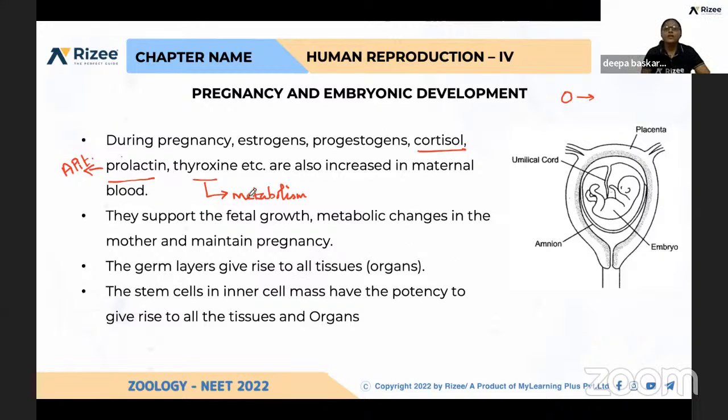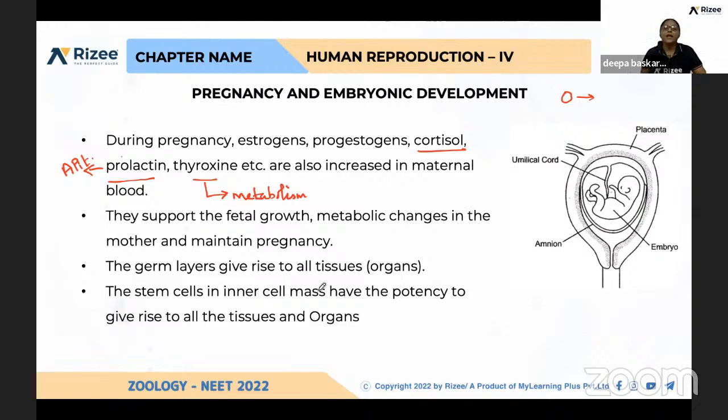Okay, so all these hormones together support the fetal growth and the metabolic changes in the mother, and maintain the pregnancy. All these hormone levels are very important, so that once fertilization occurs, the embryo should grow well till the 9th month of pregnancy. That is very important, and that is maintained by all of these hormones.